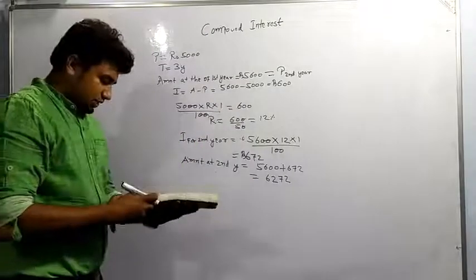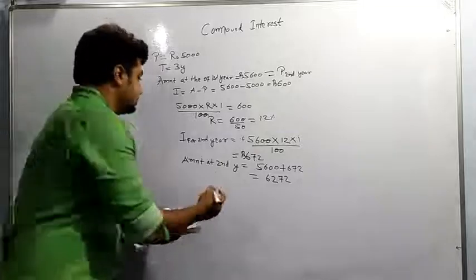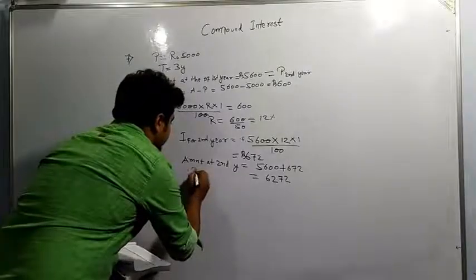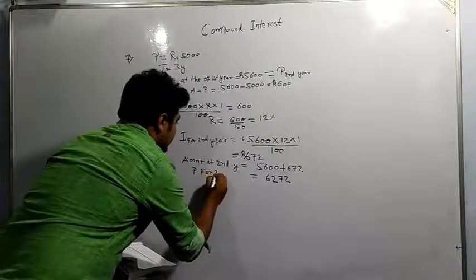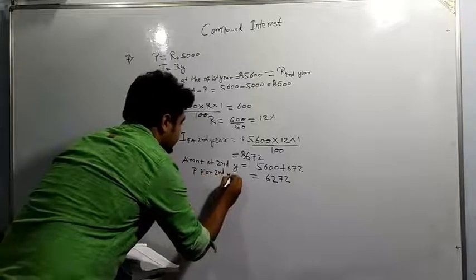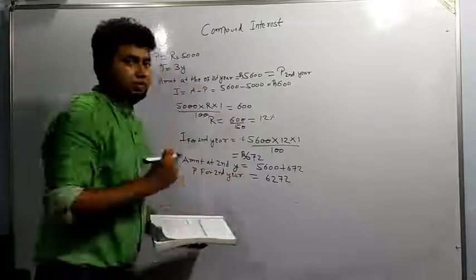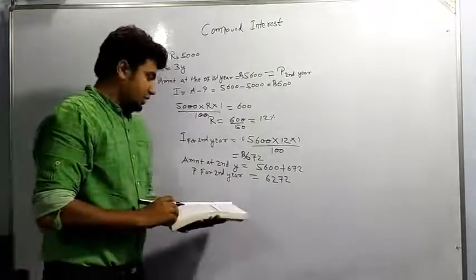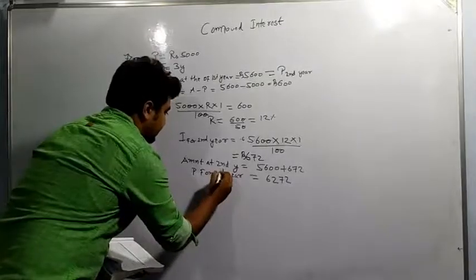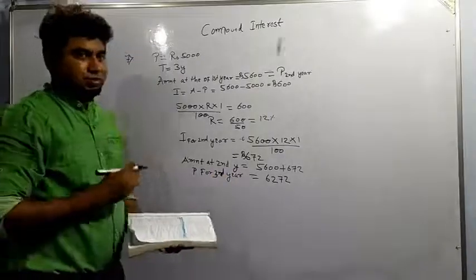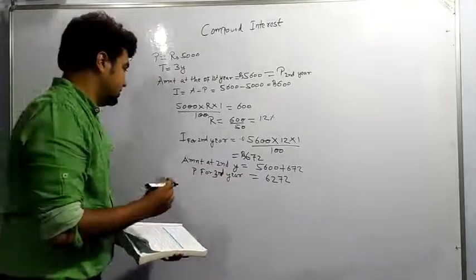Okay. So this is not P for second year, this will be P for third year.